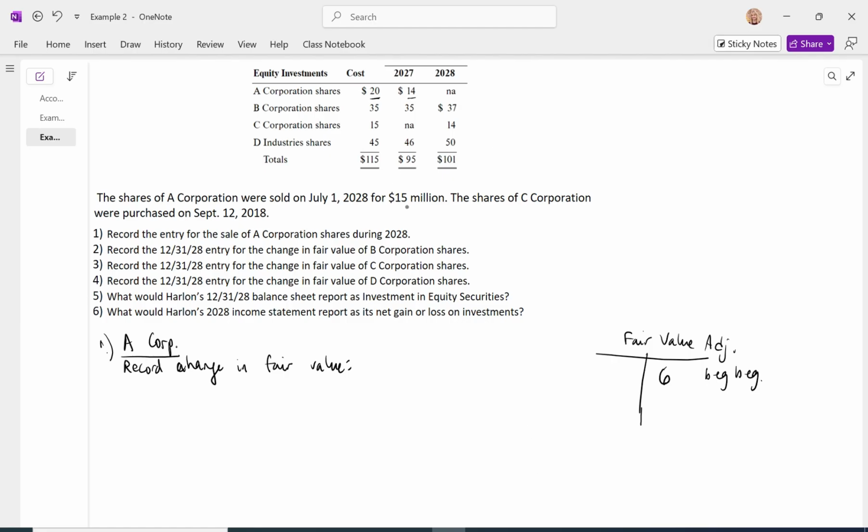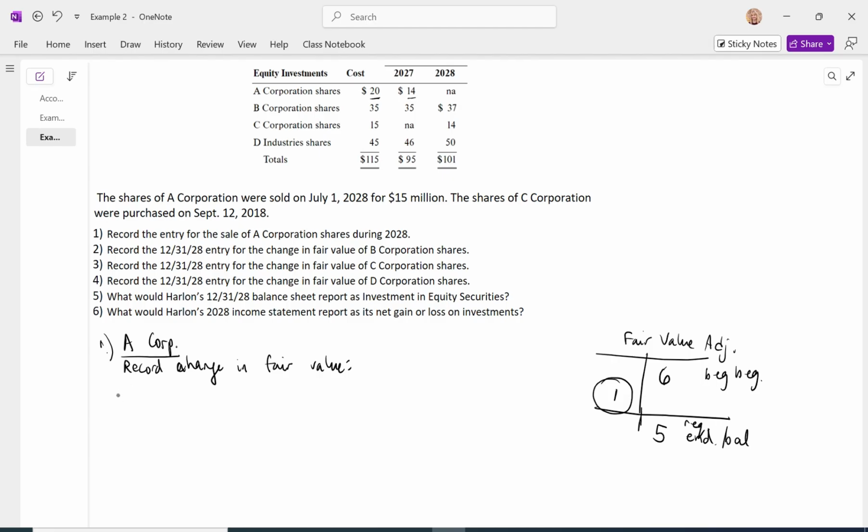And then the shares were sold for 15 million. So we had them worth a net 14 million. We sold them for 15. So right before the sale, we want to have an ending balance of -5, or a credit of 5. This is our required ending balance. So how do we get it there? We need to record a journal entry to increase the fair value adjustment account for 1 million.